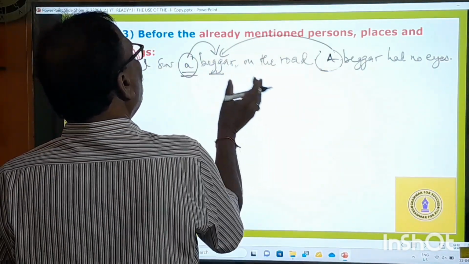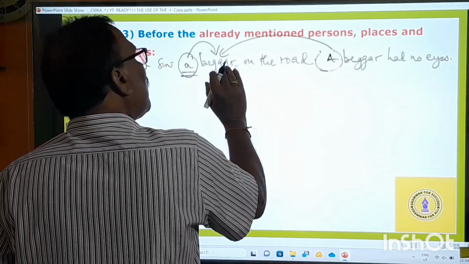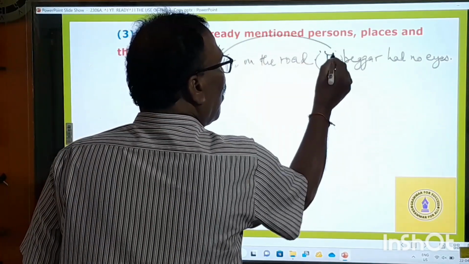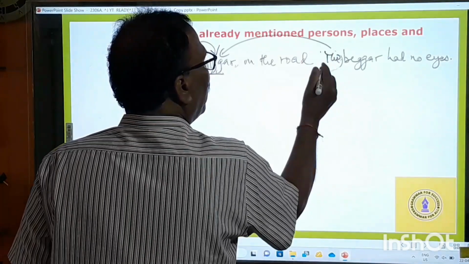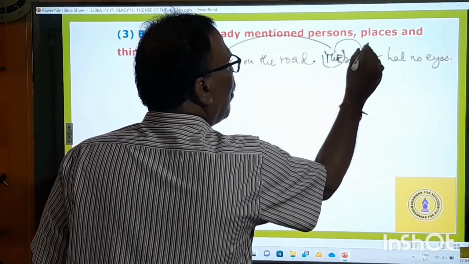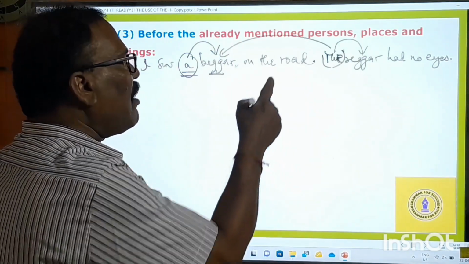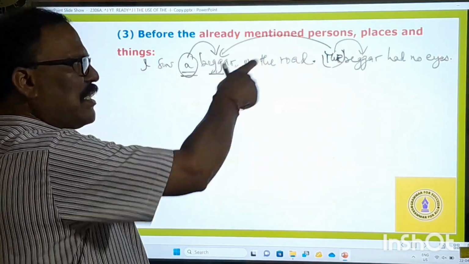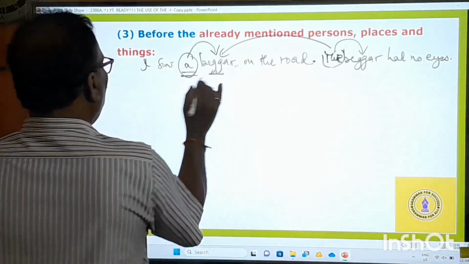So here, if you want to say this beggar is this beggar, you must say the. After mentioning it for the first time, what should you say? You must use the beggar, the one mentioned in the earlier sentence. That is the meaning. So one more example.